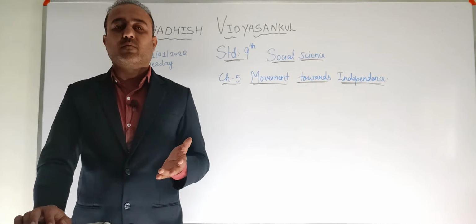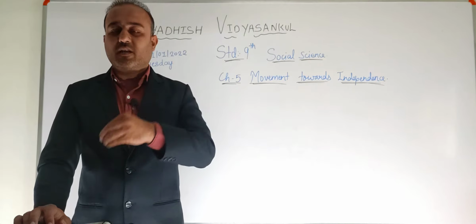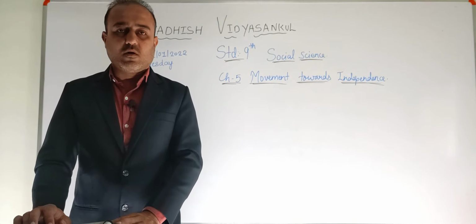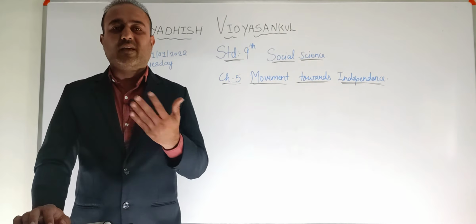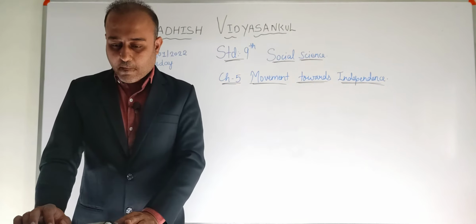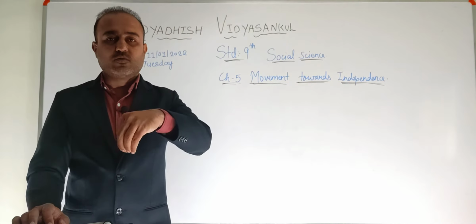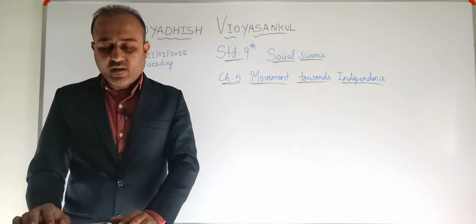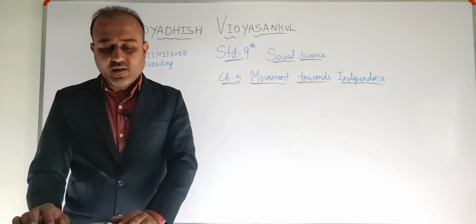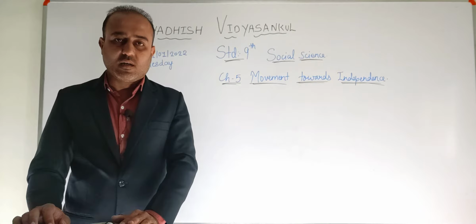That means they gave their suggestion that at least some of the Indians should be included in the Simon Commission or the group, so that they can give their opinions regarding the Indians, so as to understand the problems and pains of Indian society.